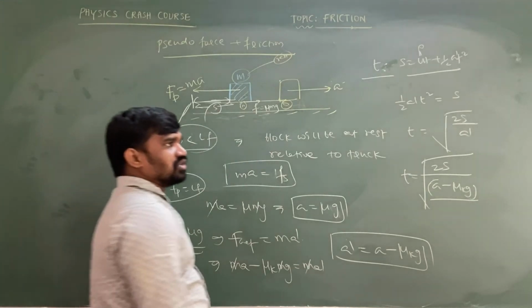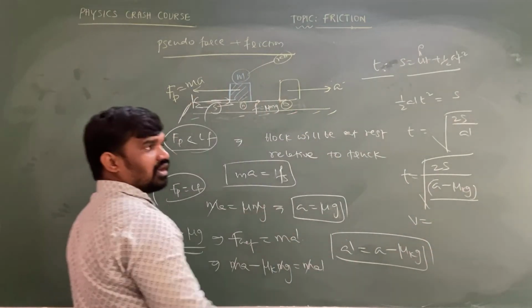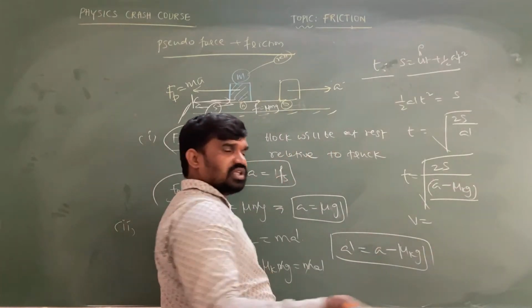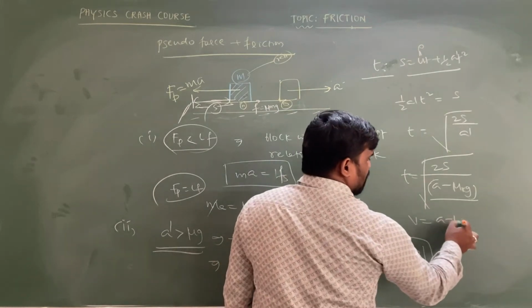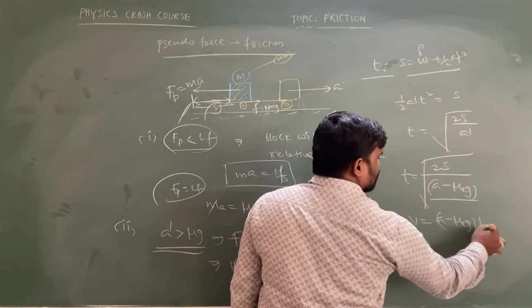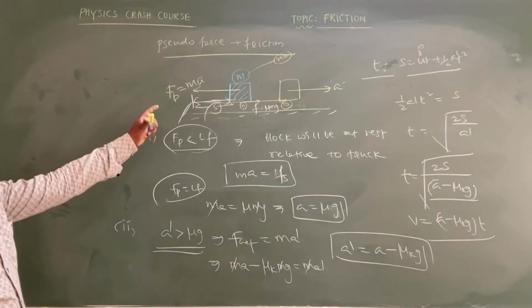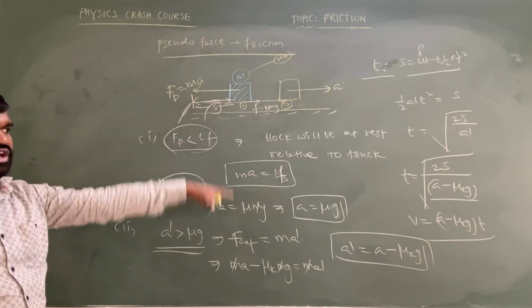And they might ask you to calculate the velocity when it is sliding off the end of the vehicle. That is equal to u plus a t. u is 0 because initially it is at rest. So v equals (a minus mu k g) into the time we have taken. So this is the way to calculate for a particular case in which pseudo force and friction both are applicable.